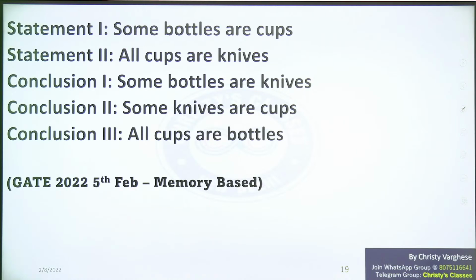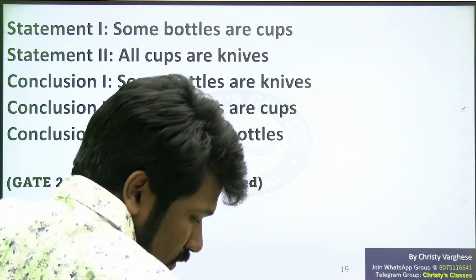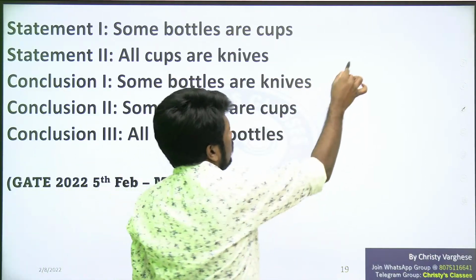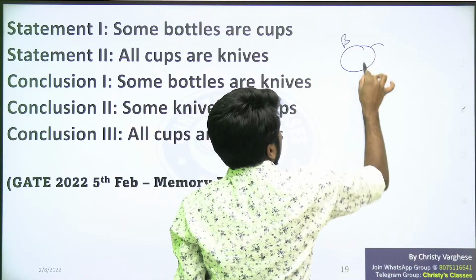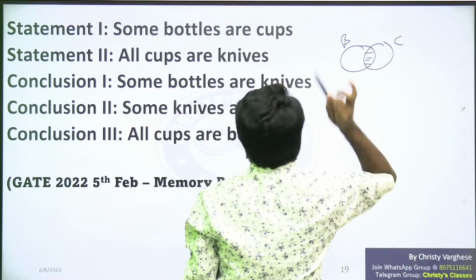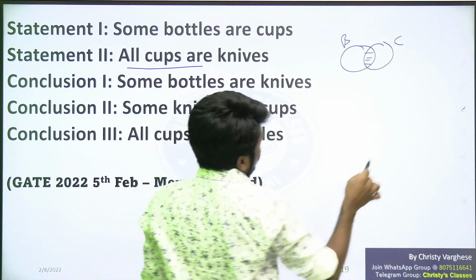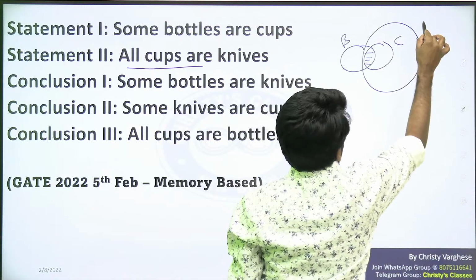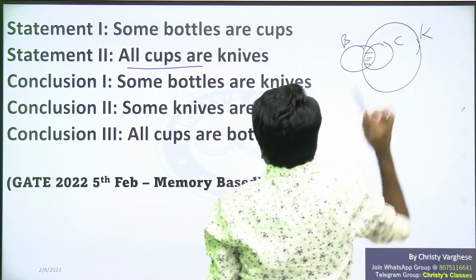Draw the Venn diagram and conclude it. Okay, so I'll explain. Some bottles are cups. How can you represent some bottles are cups? Bottle set and cup set have some intersection. This part. All cups are knives means the cup set should be inside the knife set.